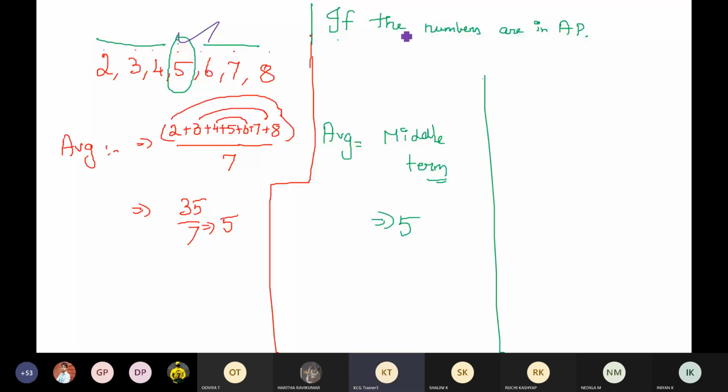Now this is fine. And if you are wondering, sir, this seems like an easy concept, so if you give me any numbers in AP, I can easily find out the average. Yes, that is what you might think right now. But let me stop you there and give you an example. Say I'm going to give you some numbers in AP, and I want you to find out the average of it. For example, 1, 2, 3, 4, and it goes on till 149. Are they in AP? Yes, definitely, because one is getting added.